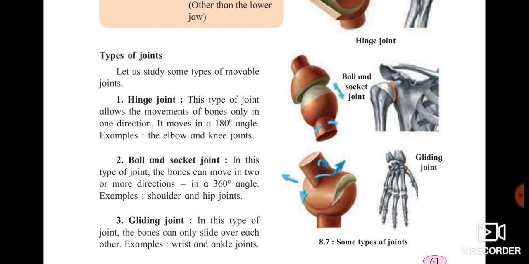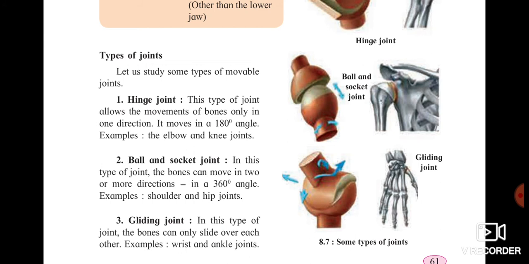So what does 180 mean? If you look at your arm, you can take it near your shoulder and again bring it back. So it can only move in 180 degrees. Your hand cannot move backward again. So a hinge joint moves in 180 degrees. Hinge joints are present in the elbow and also in the knee. Your knee also can move only up to 180 degrees, not more than that. 180 degrees means straight.